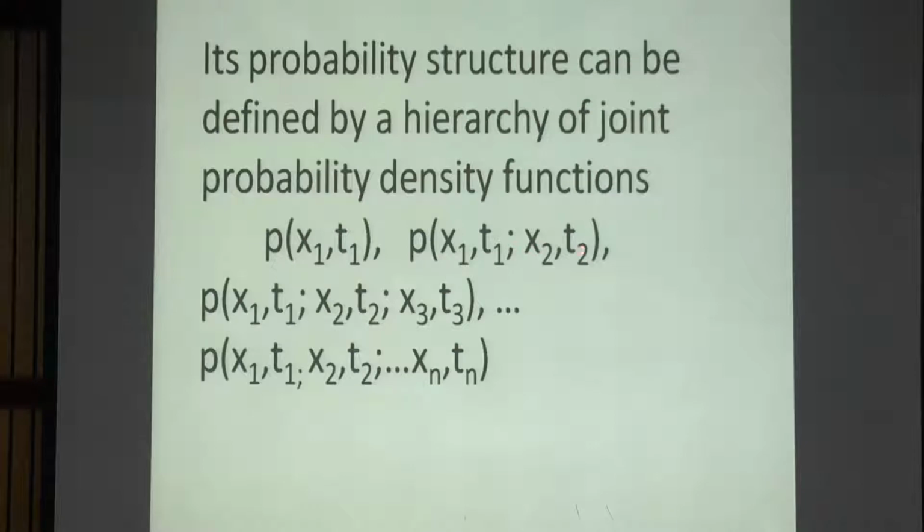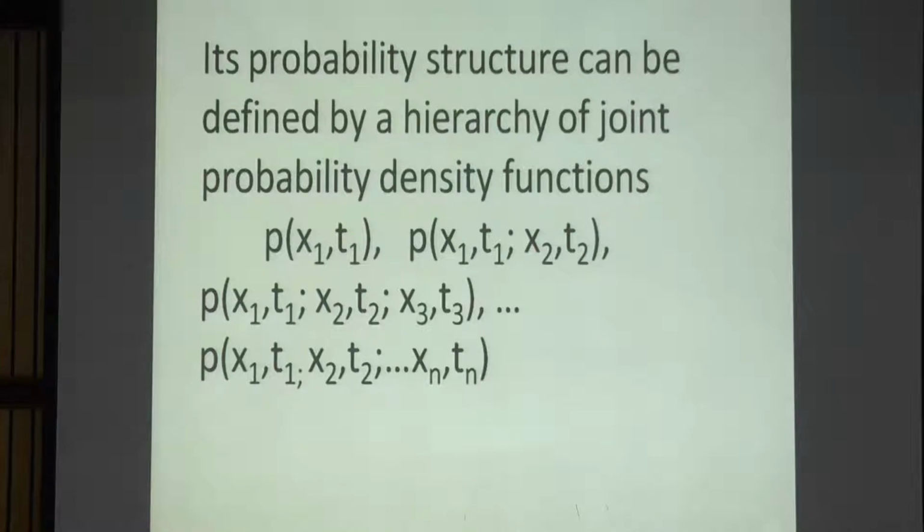This one is a joint description, like what we described for x and y. So here, x1 at T1, x2 at T2. This is actually the probability density function corresponding to the random process having the value of x1 at the time t1 and simultaneously having the value x2 at the time t2. So this is the intersection, like what we had described for x and y. In place of x and y, we have x1 and x2.